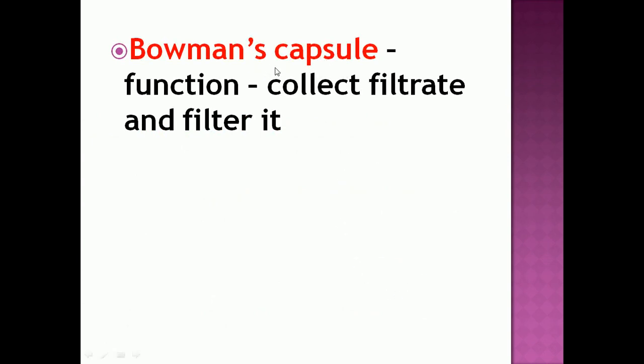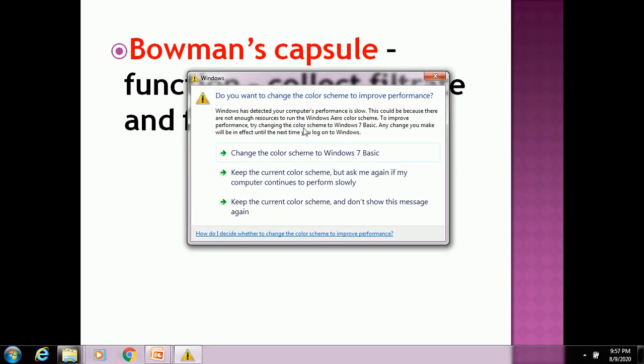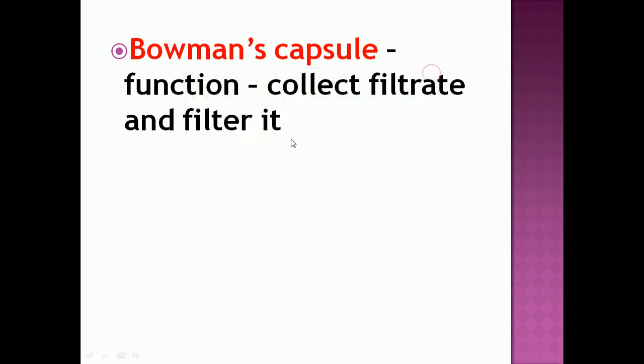So what is the function of Bowman's capsule? Bowman's capsule will collect the filtrate and filter it. It will collect the filtrate which contains waste and filter the useful substances, and again send them back to the blood, and at the same time it will remove the unwanted waste or harmful substances which are toxic to the human body.